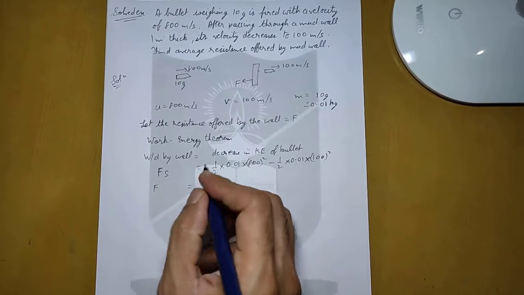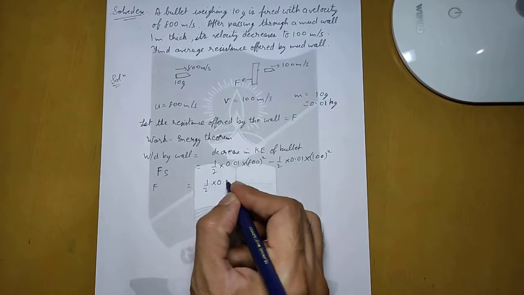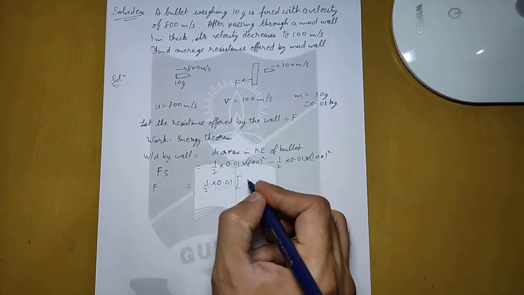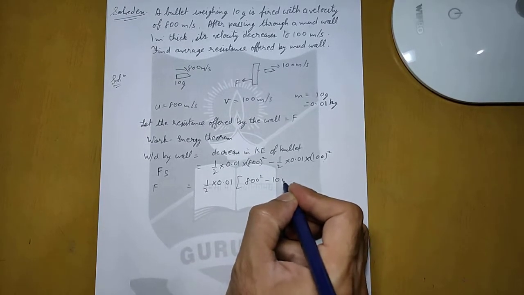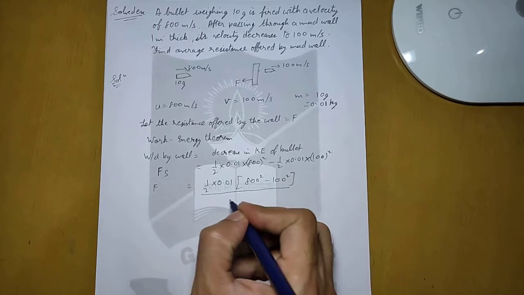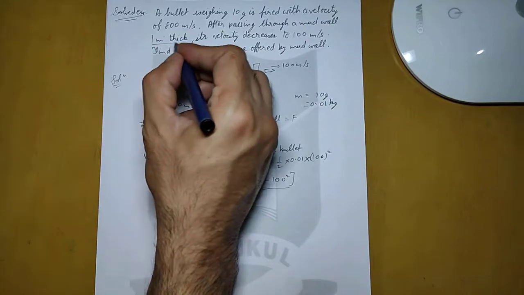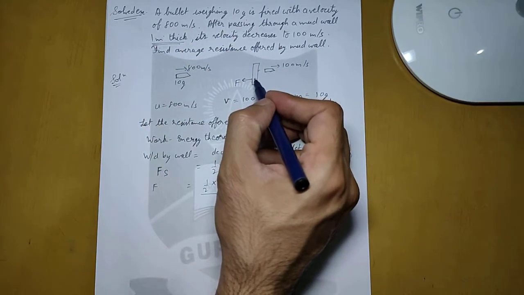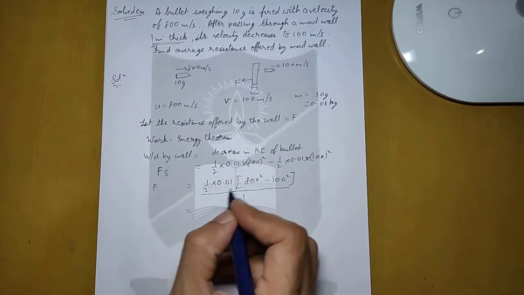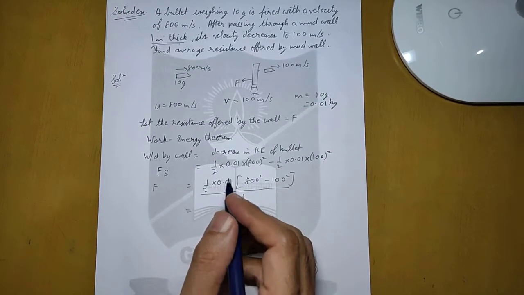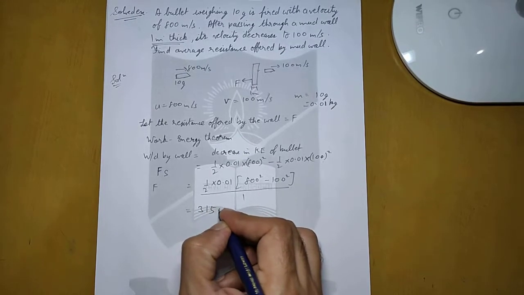So this F will be equal to half into 0.01, into 800 square minus 100 square, upon S. S is the displacement in the wall, which is 1 meter. This is 1 meter, so it will be 1. Now if you calculate this, your answer will come out to be around 3150 Newton.